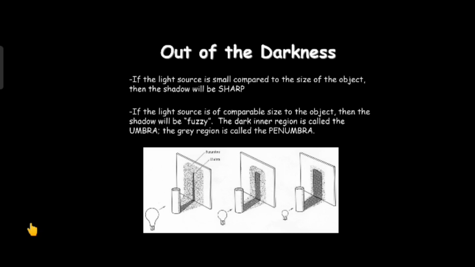While if the light source is of comparable size to the object, then the shadow will be fuzzy. The dark inner region is called the umbra, and the grey region is called penumbra.